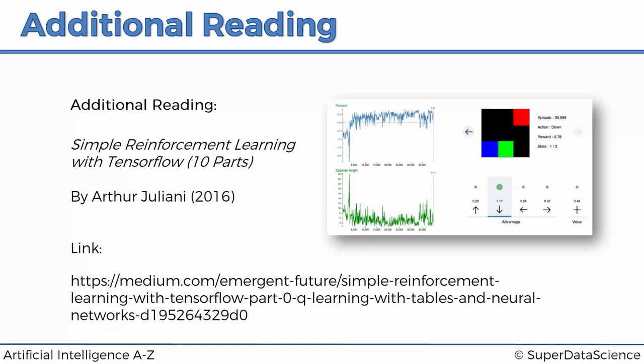But bear in mind that article is with TensorFlow, whereas in this course we are using PyTorch. So different implementations, but at the same time you might pick up a few things here and there that supplement your learning. So it's a great article to follow, even if you're not considering following it fully. Just in case, check out that first part and see if you would like to read it a bit more.